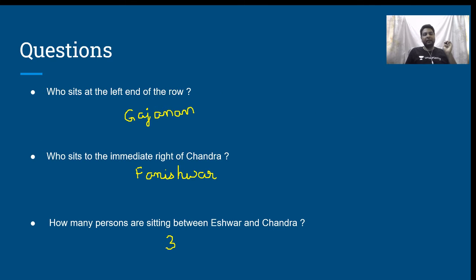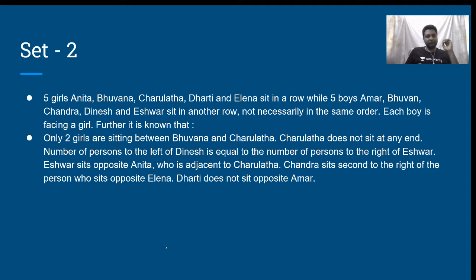Next, let us look at another set. Here, he says 5 girls, Anita, Bhuvana, Charulata, Dharti and Elena sit in a row, while 5 boys, Amar, Bhuvan, Chandra, Dinesh and Ishwar sit in another row, not necessarily in the same order. Each boy is facing a girl.